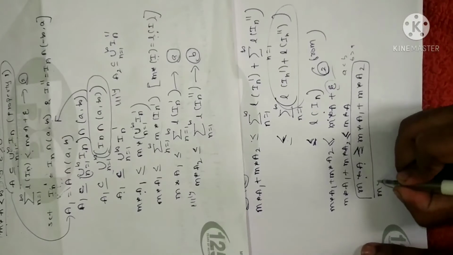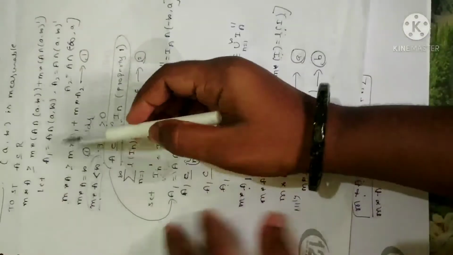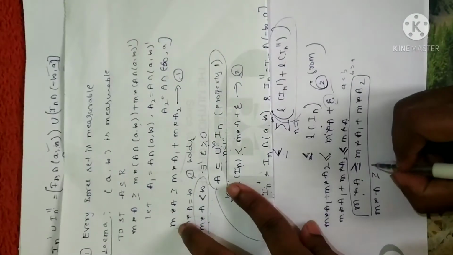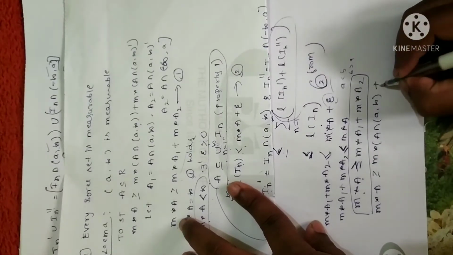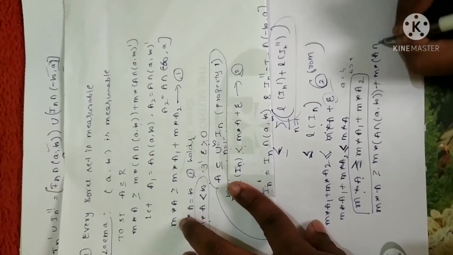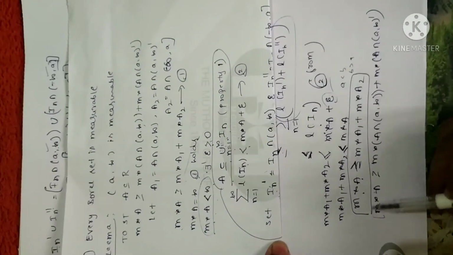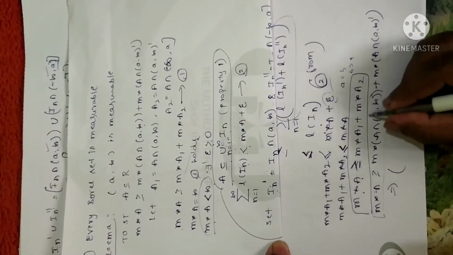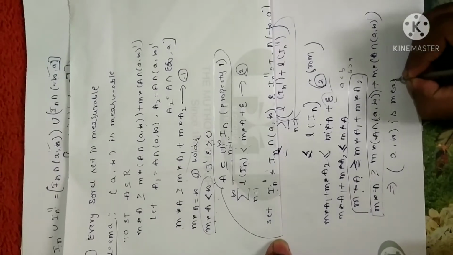Now let me replace the values of A1 and A2, as I assumed in the given problem. A1 is A intersection A infinity, and A2 is A intersection A infinity complement. So let me replace it: M star of A intersection A infinity plus M star of A intersection A infinity whole complement. Now you can see that this satisfies the definition of measurability of a set. In place of E I have A infinity. This implies A infinity is measurable.